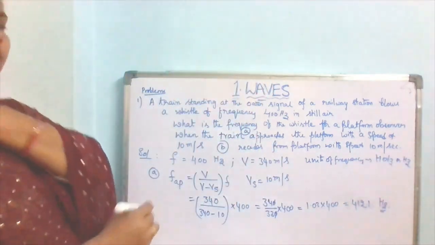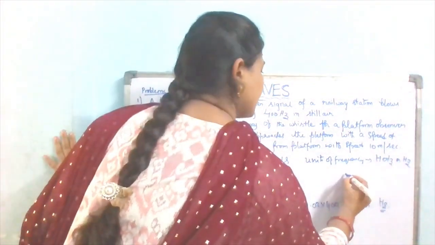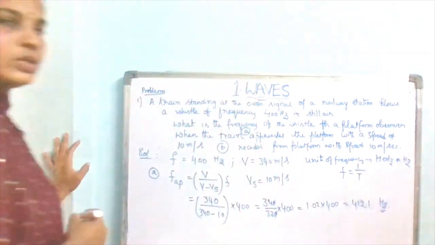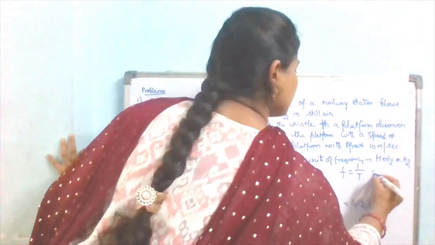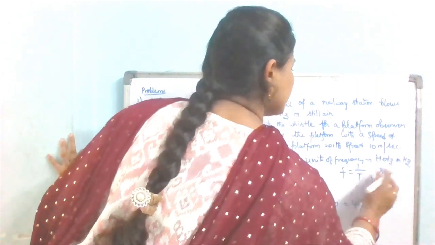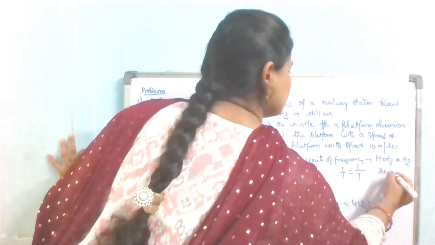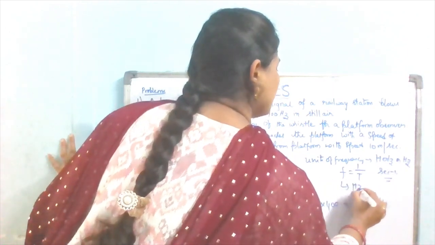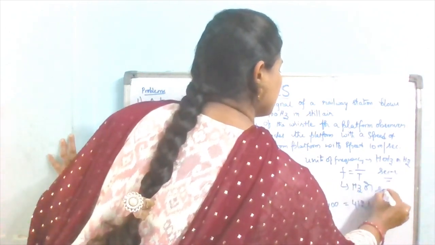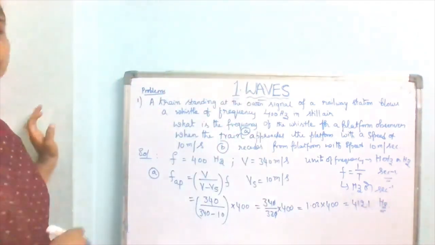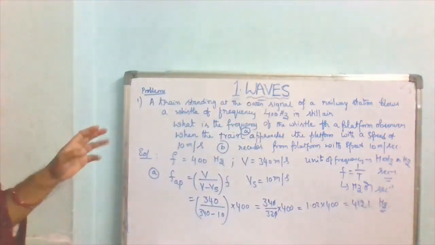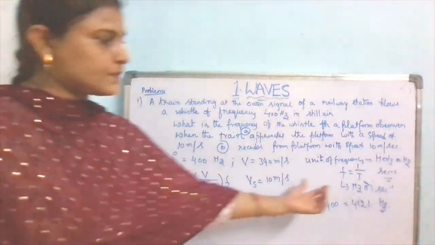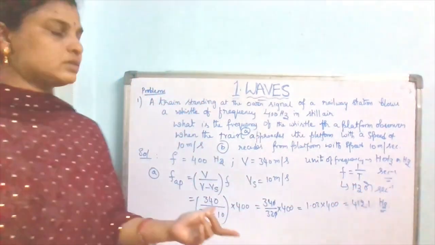Because frequency is nothing but inversely proportional to time period. That is equal to second inverse. So units are second inverse also. So for the frequency, Hz or second inverse. We have this formula also, F is equal to 1 by T. Of course, for the units, I have written like this. The problem is this one. And the next problem.